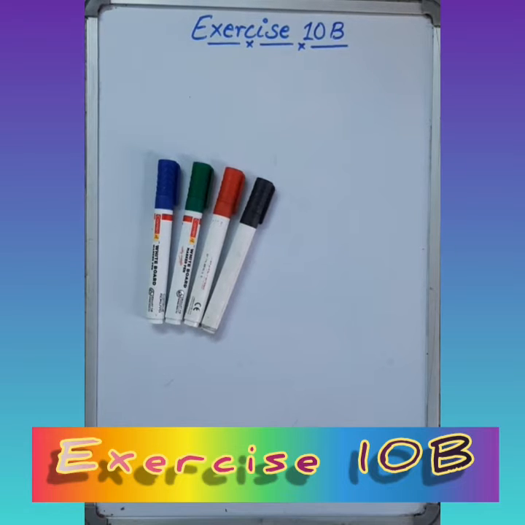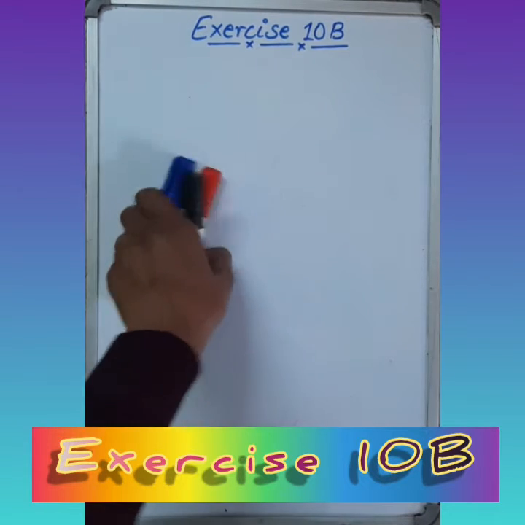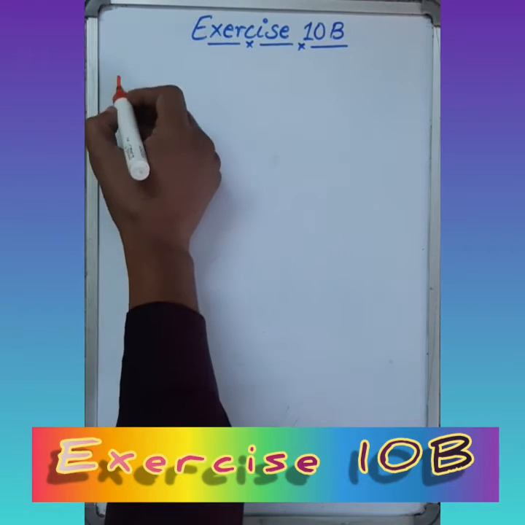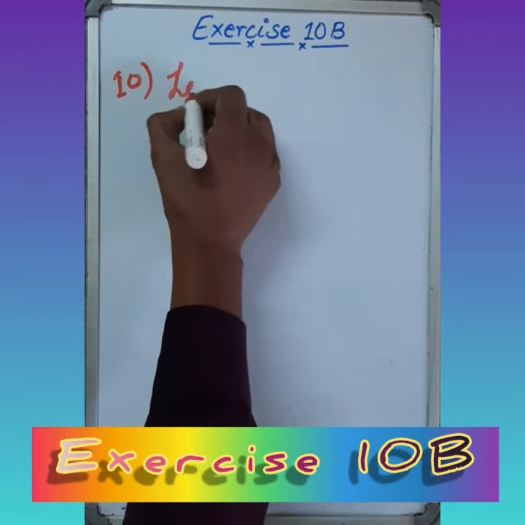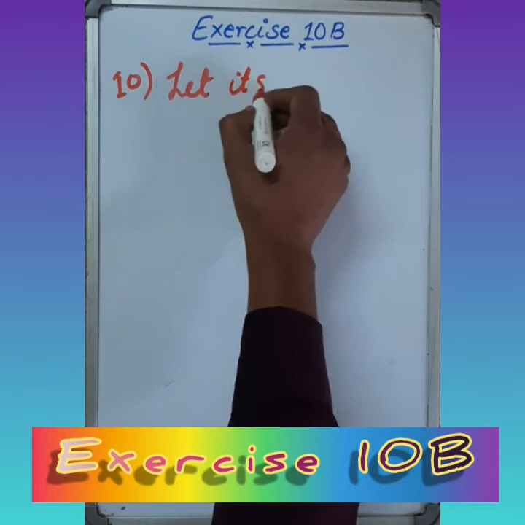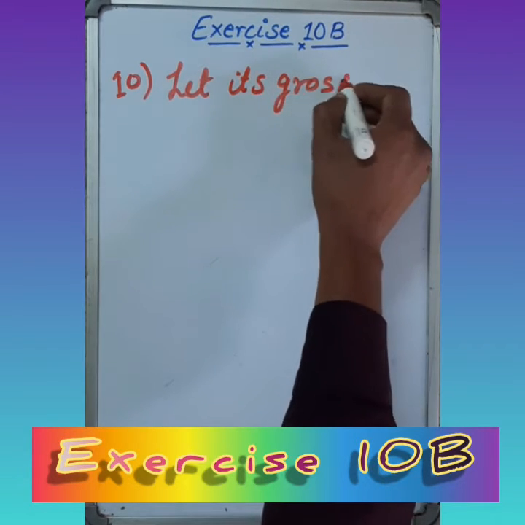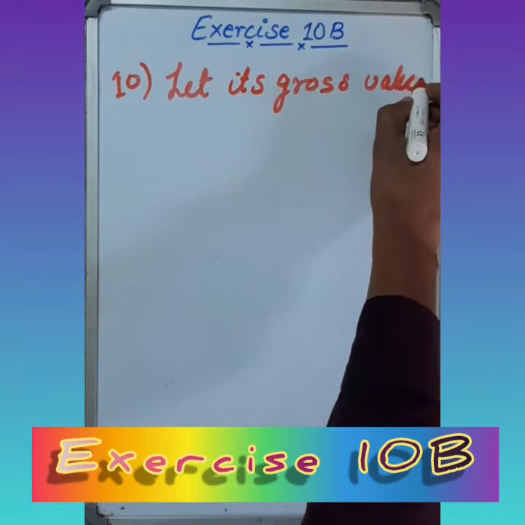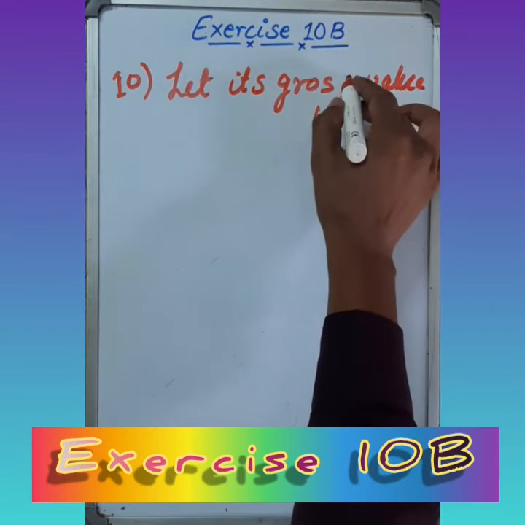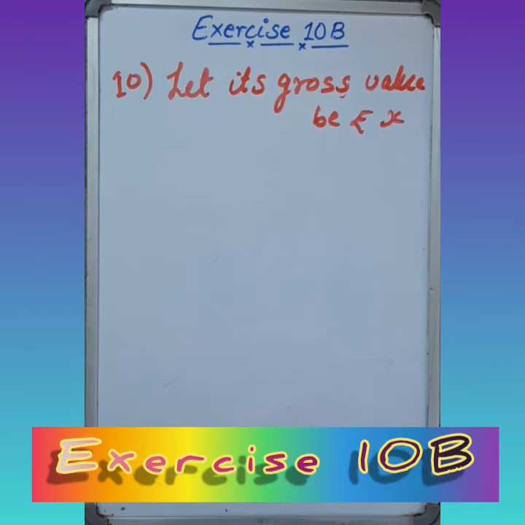First of all, we are going to assume that the value will be x. So look at question number 10. Let its gross value be rupees x. After deducting a commission of 5%, the mob cost is 15,200.